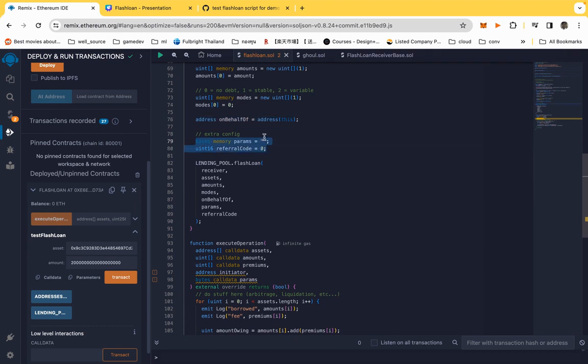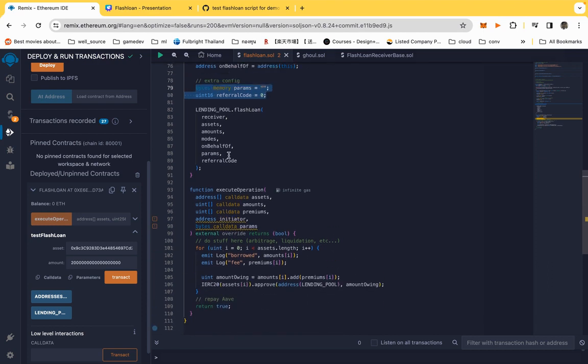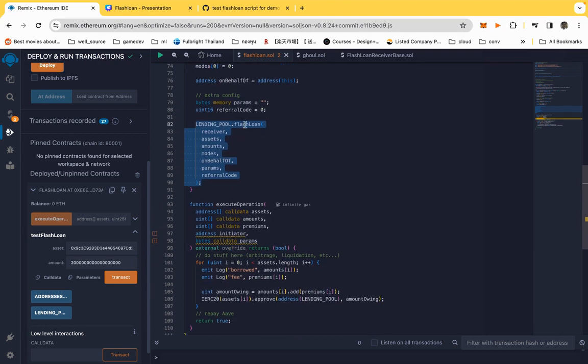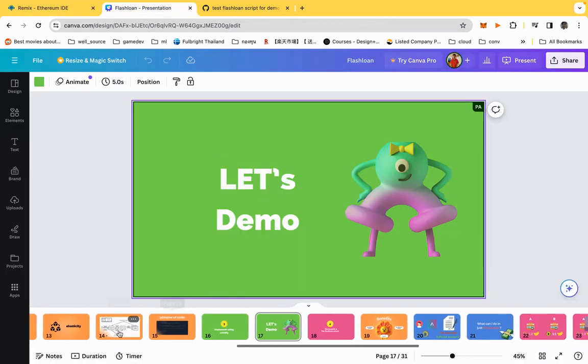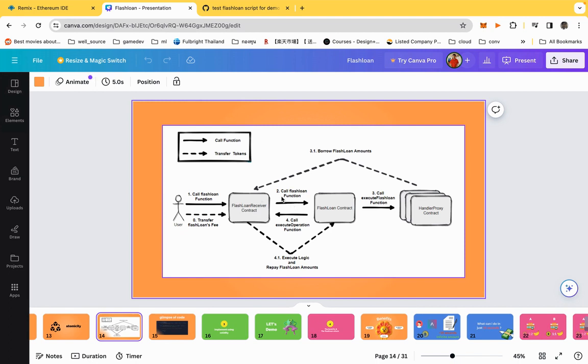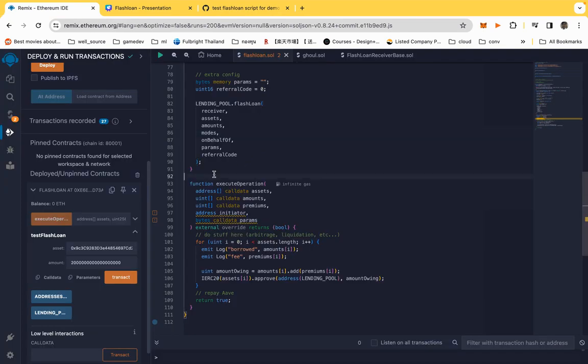And this is also just an extra config for the high-level FlashLoan, but we're not going to talk about it here. We pass all the parameters we get to this function, and what it does is call the Aave FlashLoan and give all these parameters to them. So they're going to give us back this asset in this amount. So let's go back to the architecture of FlashLoan. This is just the function that we're going to call on the FlashLoan contract. This function is here. Okay.